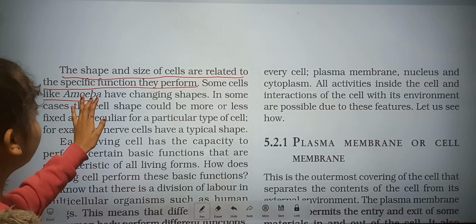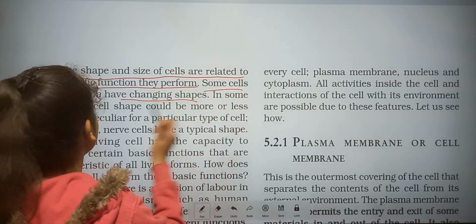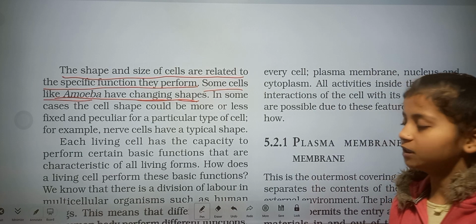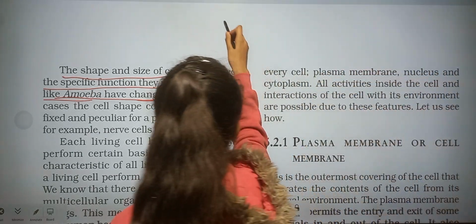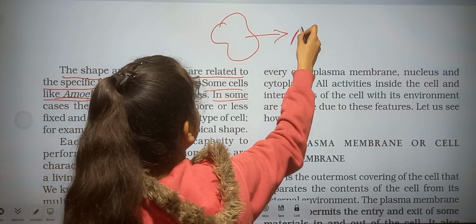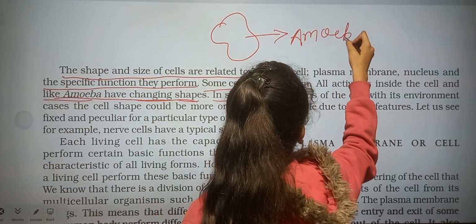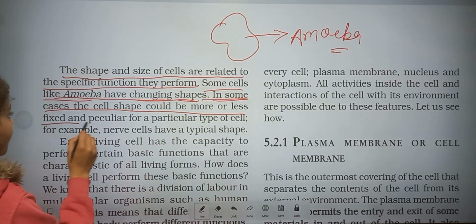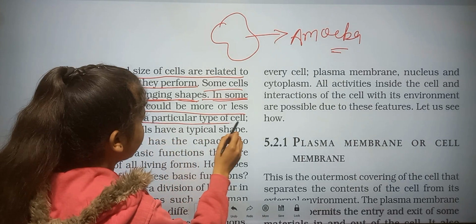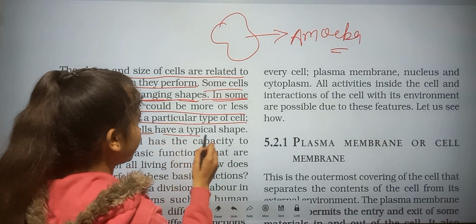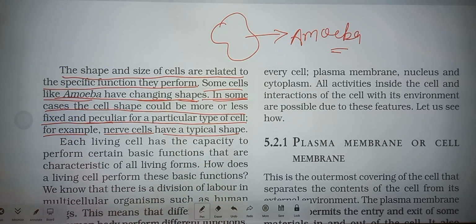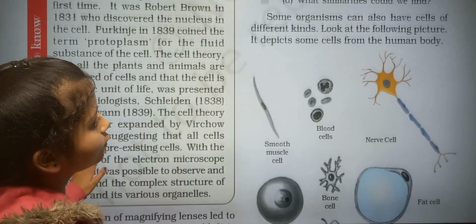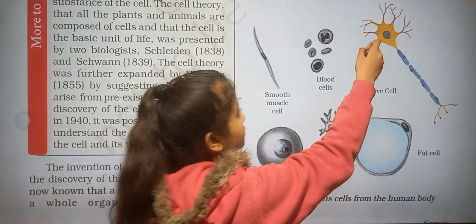Some cells like amoeba have changing shapes. If you see the amoeba, it changes its shape. It looks like this. In some cases the cell shape could be more or less fixed and peculiar for a particular type of cell. For example, nerve cells have a typical shape. It means some cells have a typical shape, and the nerve cell looks only like this. This one is the nerve cell.